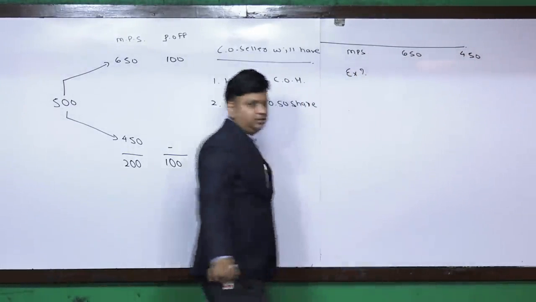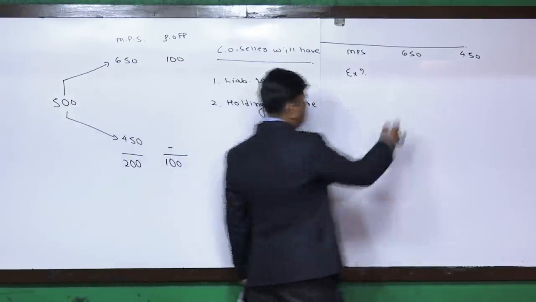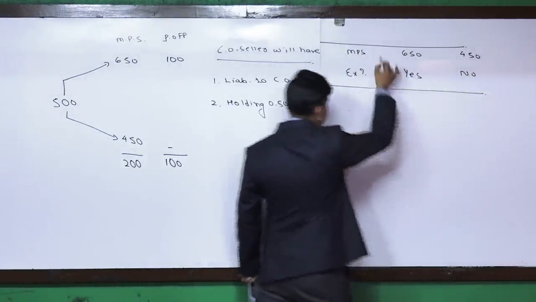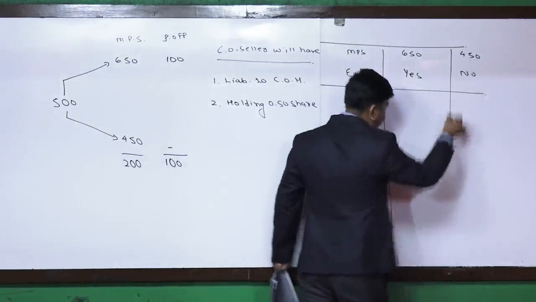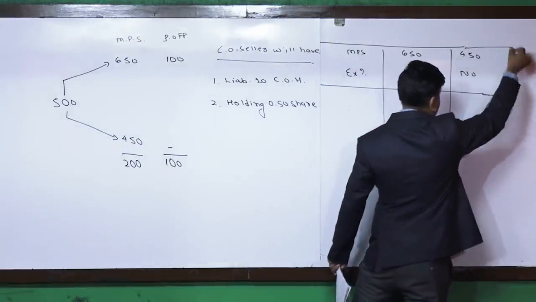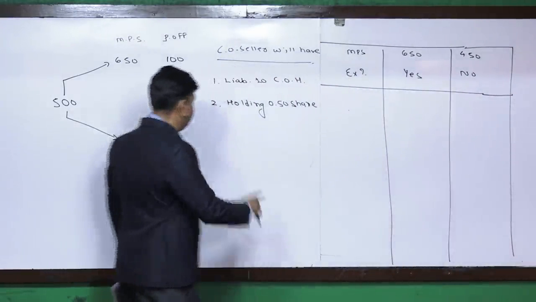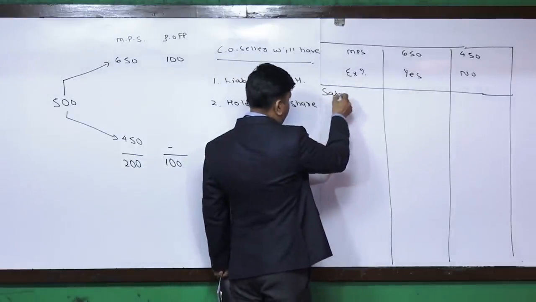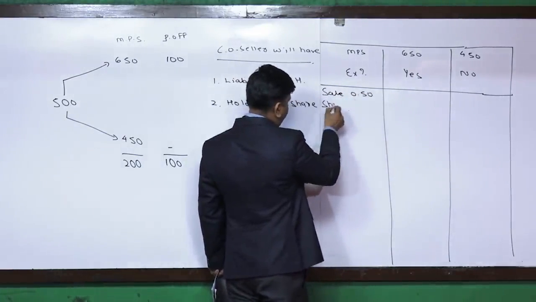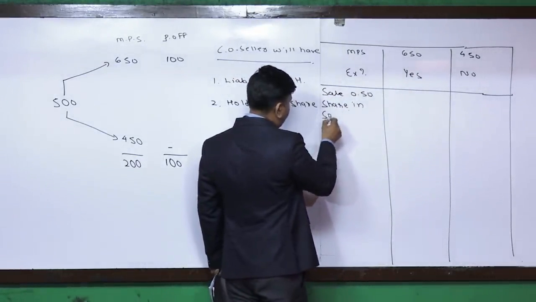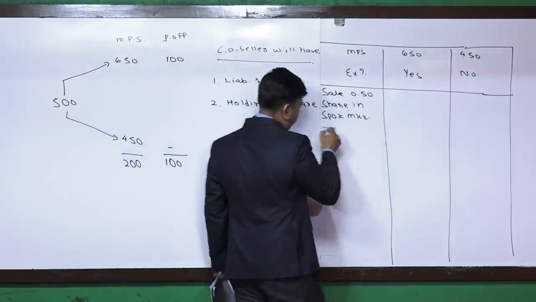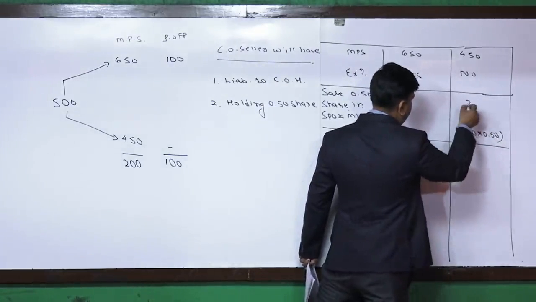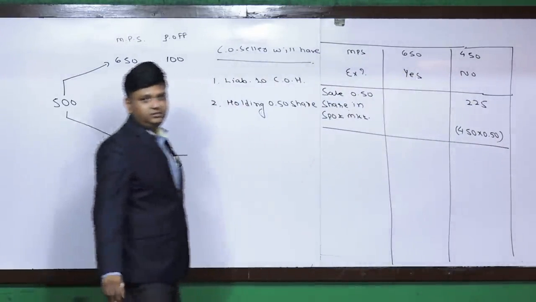Whether the call option holder will exercise his right: in the first case, yes, he will exercise; in the second case, no, he will not exercise. Friends, if he does not exercise his option, what will happen? The call option seller will simply sell these 0.5 shares in the spot market. So we understand that it is 450 into 0.5, and here they will get 225 rupees.